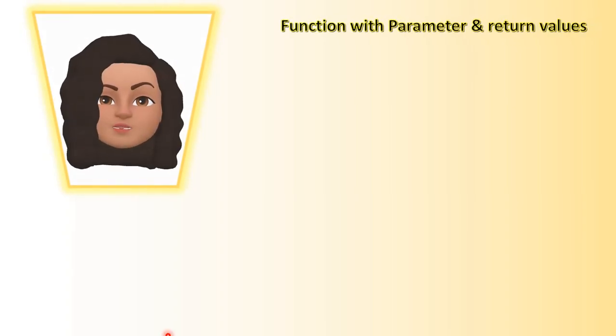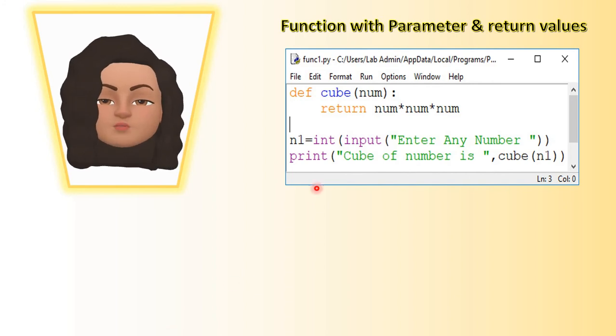Some more examples for functions with parameter and return values. Okay, so the first one is def cube of num. So cube is the name of the function with one parameter num. There is a return statement, and look at the main program. n1, we are receiving the input, and the function call here is inside a print statement. So function call is cube of n1. We are passing one argument because there is one parameter. Okay, so function call is inside the print statement here.